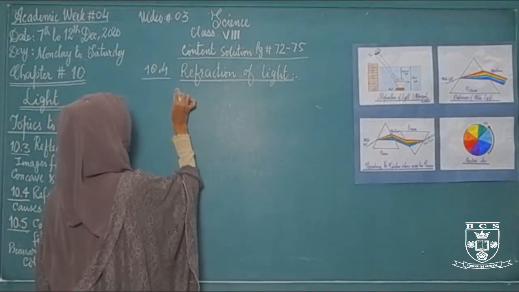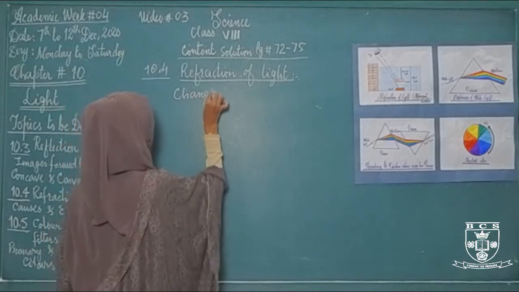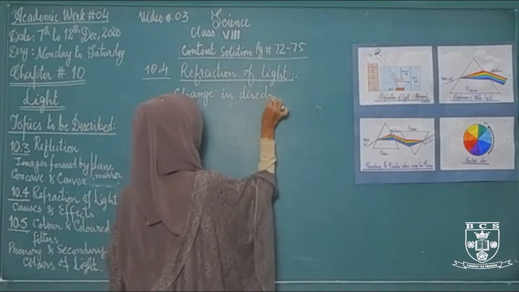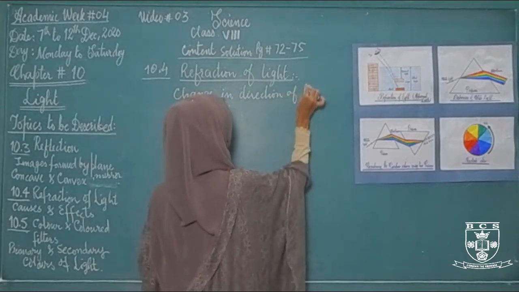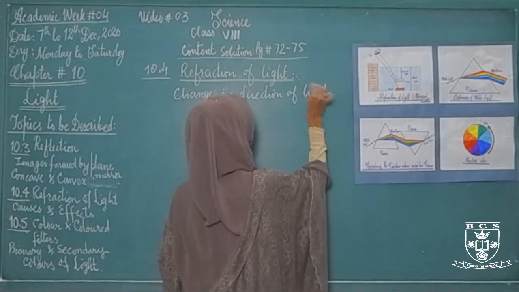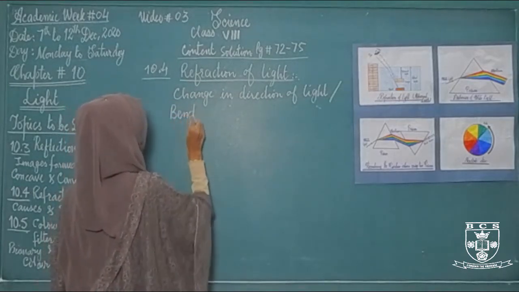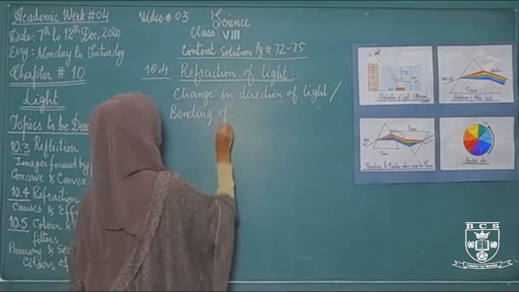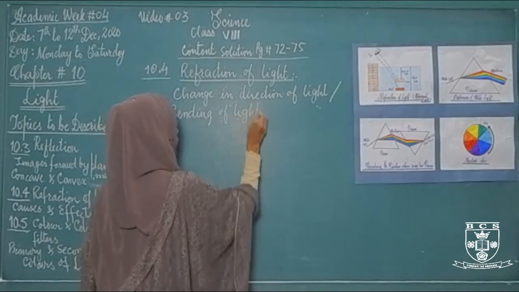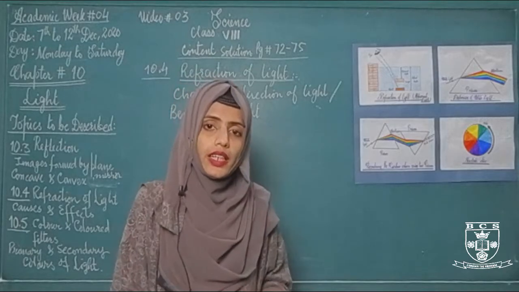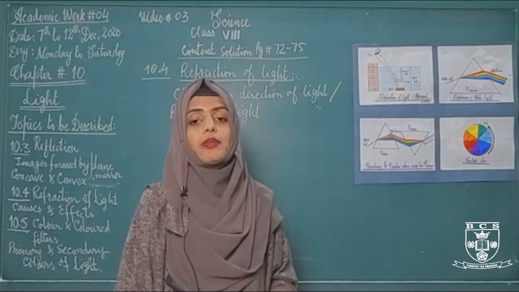Refraction of light is change in direction of light, or we can say that it's the bending of light. Why light changes its direction? लाइट डायरेक्शन चेंज क्यों कर रही है और लाइट बैंड क्यों हो रही है?